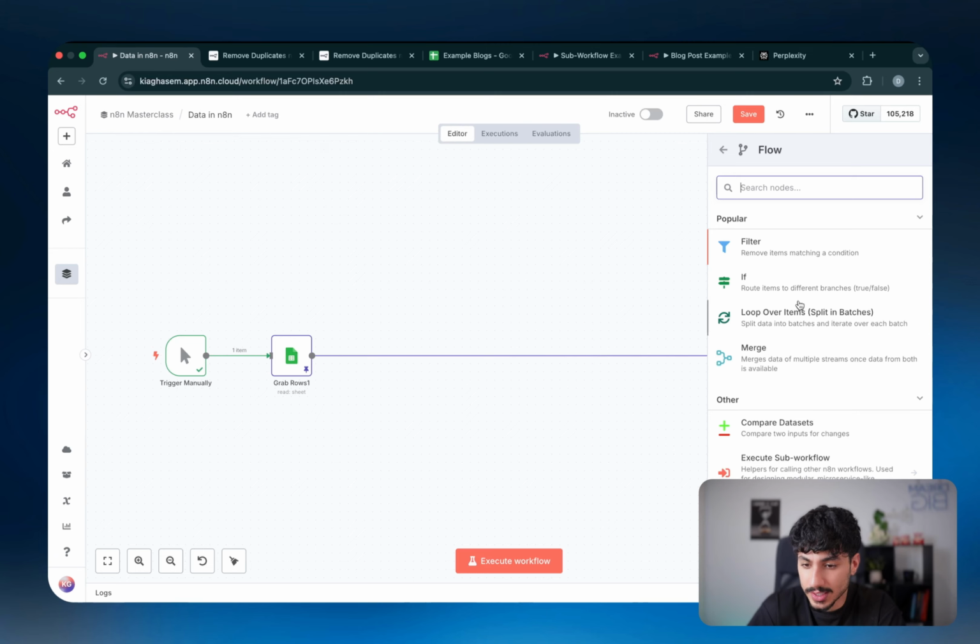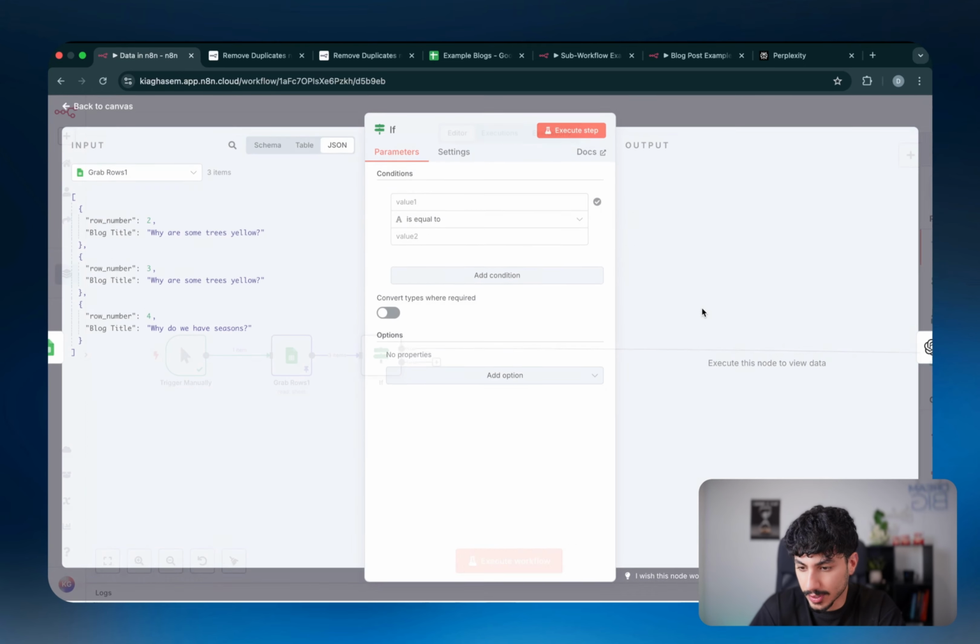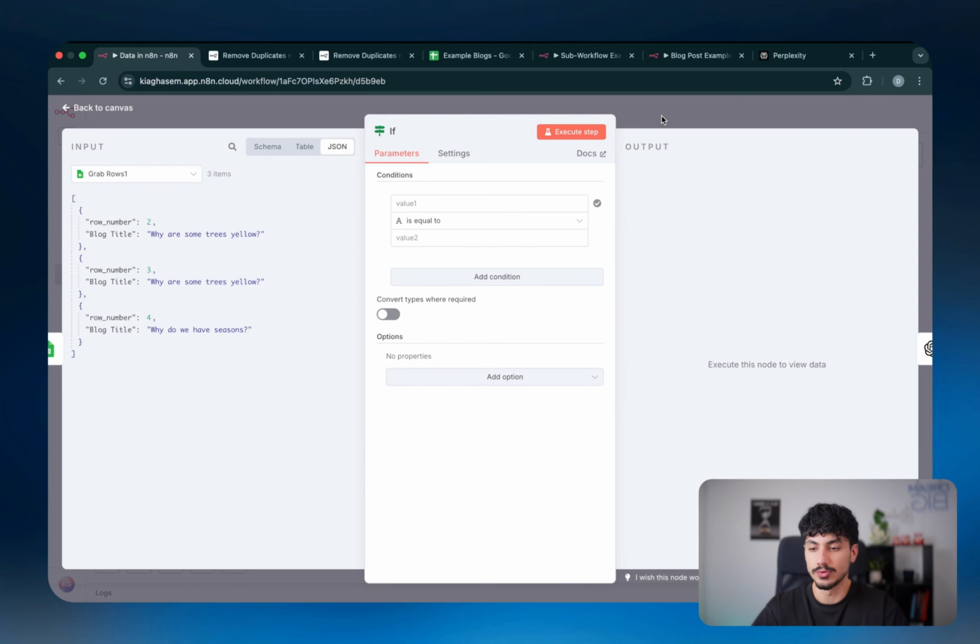Now, the next one is the flow node. So inside flow, we've already talked about filter, so we're not going to talk about that again, but there is one that's very important, and it's called if. Now, the if is the traditional if statement that everyone knows and loves in programming. And what it basically does is allow you to define an if statement or a condition to say, if this condition is true, go this way, and if this condition is false, go this way.